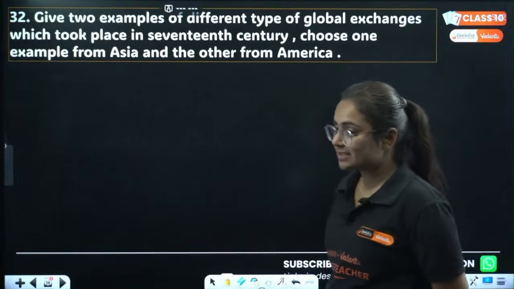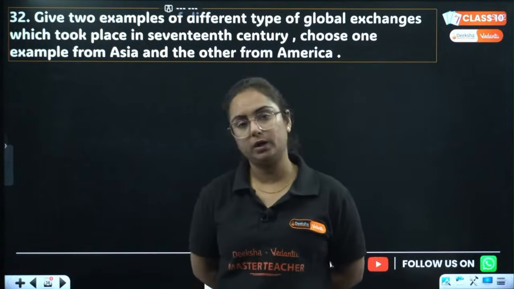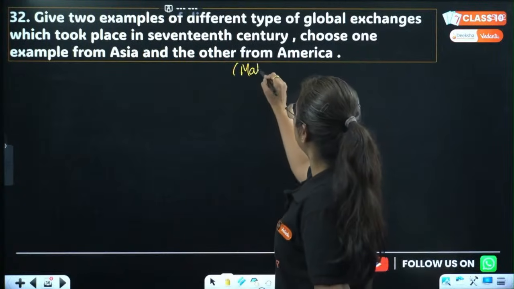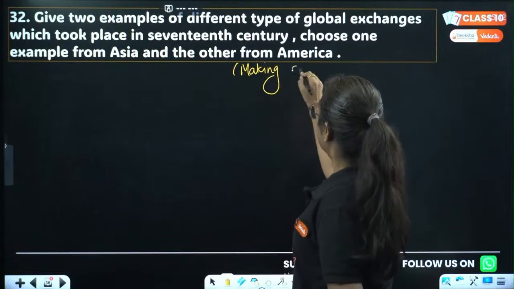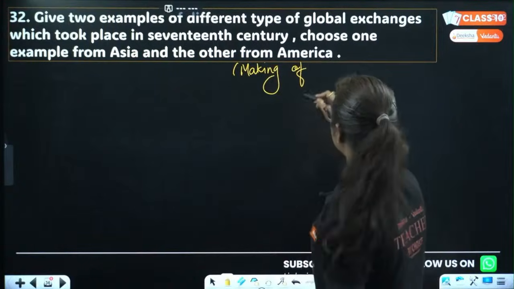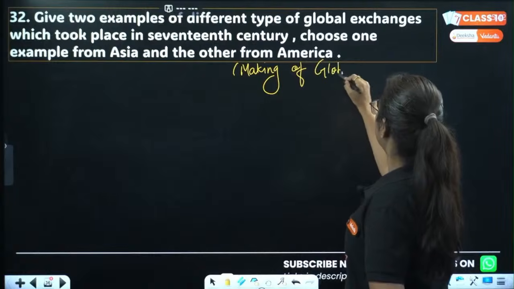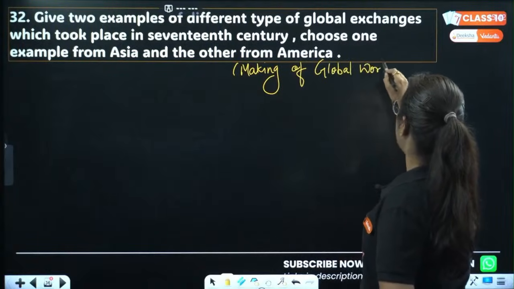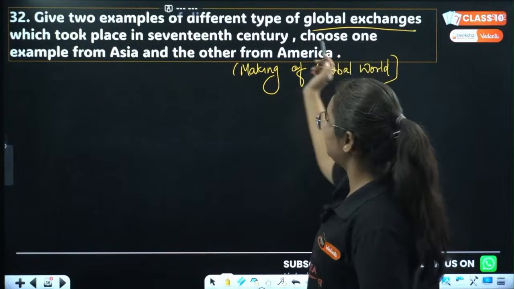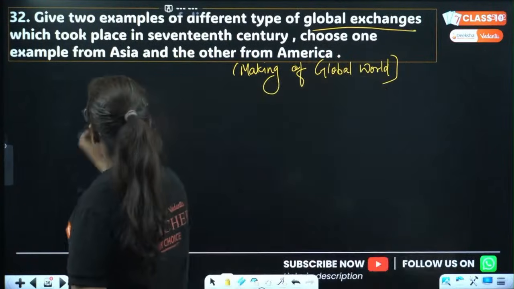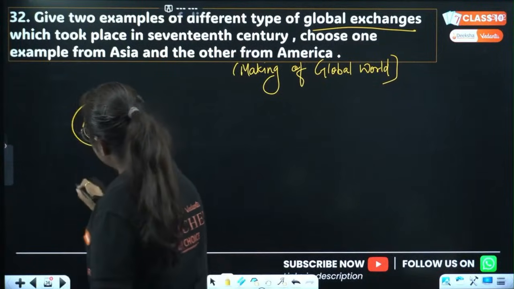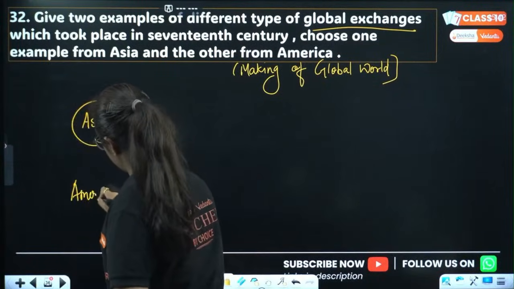Now the question is not that straightforward, but this one is from the chapter Making of Global World. Do you guys able to guess what the answer shall be? Making of global world. They are asking you instances of global exchange, one from Asia and the other one from America. So let's talk about first for Asia, and then we will talk about America.